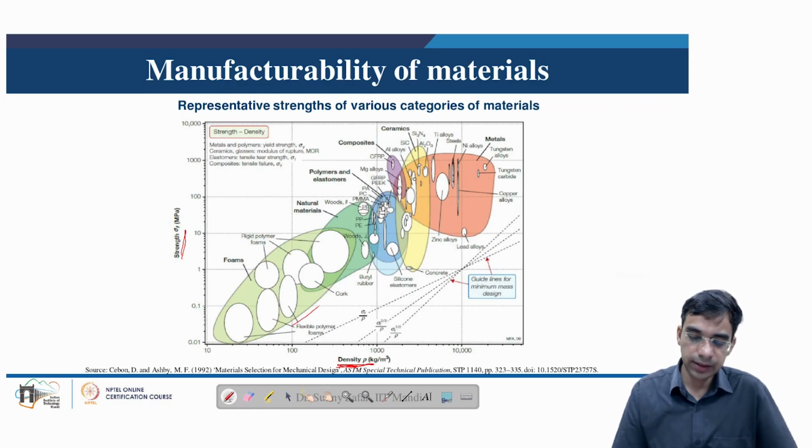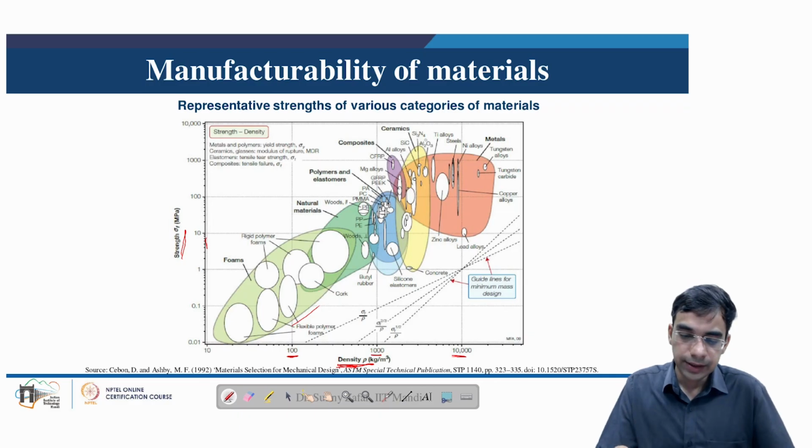Importantly, it is important to note that the scale of these graphs is not a linear scale, rather it is a log scale. So the properties increase tenfold at the next major point. So in case of foams, the density is much less, but if you then compare with the metals, the density is much higher. So using these maps we can pick the appropriate material and use it in the specific application.